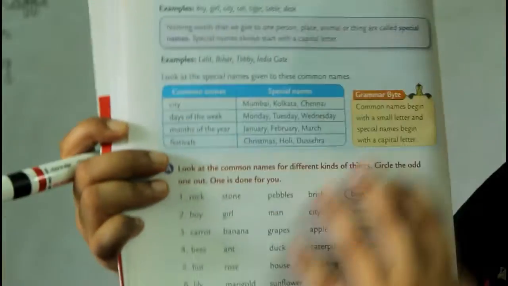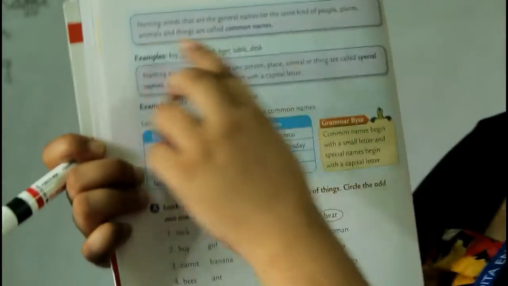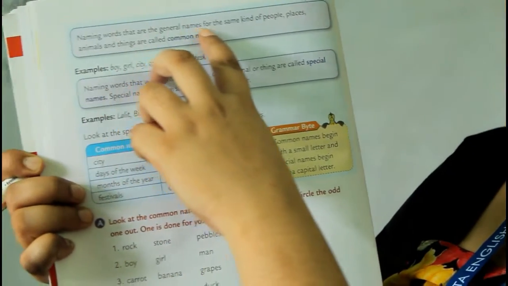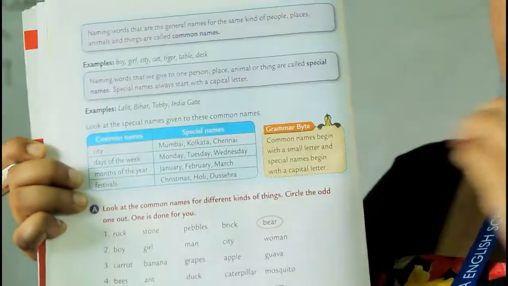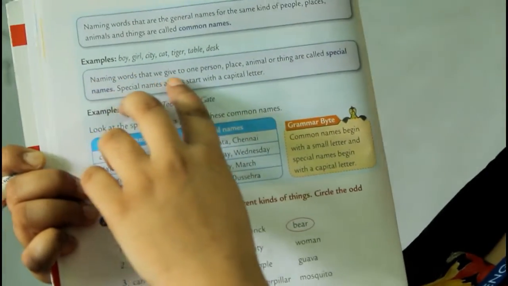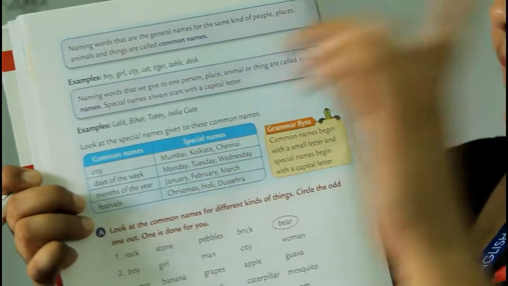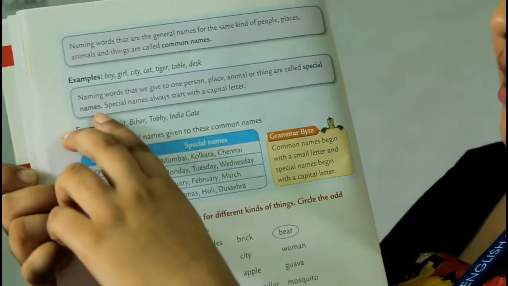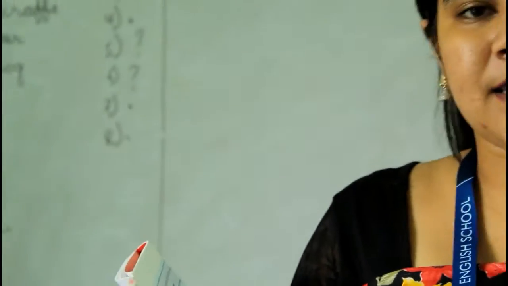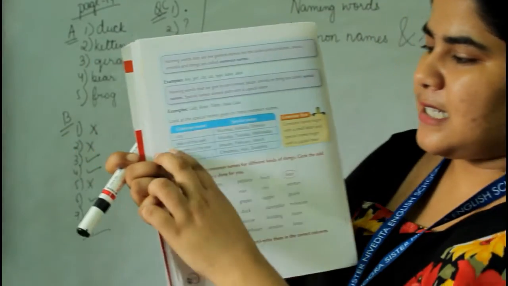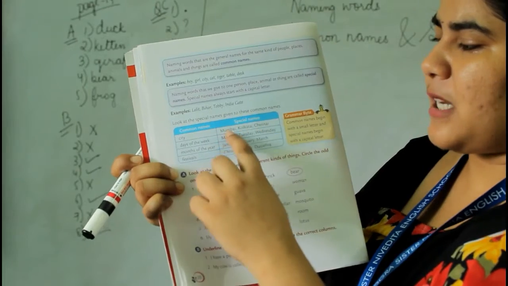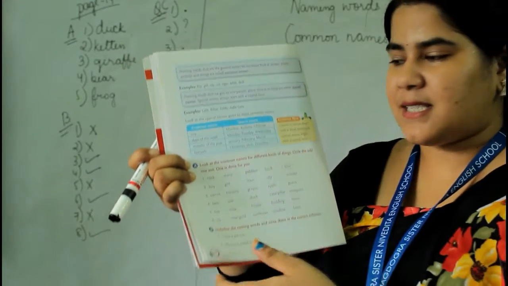Now, if you turn the page to number 20. Naming words that are general names for the same kind of people, places, animals and things are called common names. Naming words that we give to one person, place, animal or thing are called special names. Special names always start with a capital letter, and common names can start with a small letter also. Like here, common names are city, days of the week, and special names are Mumbai, Kolkata. All these examples are given.